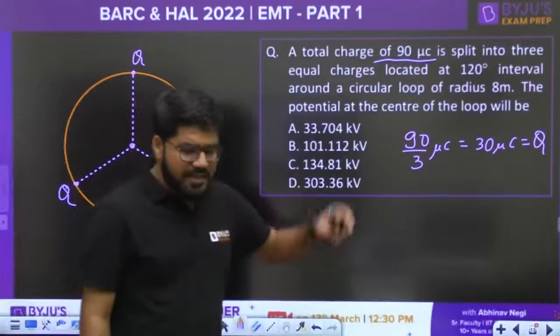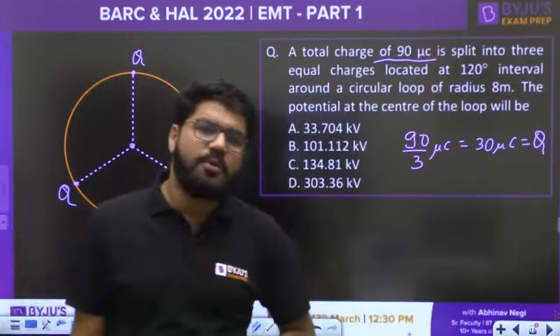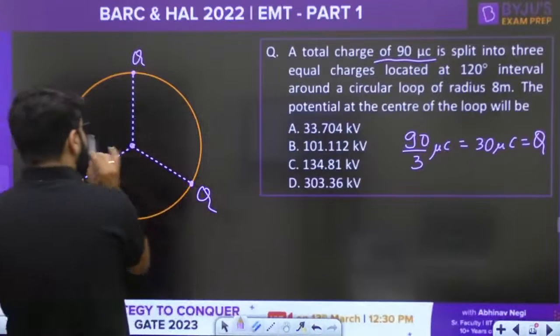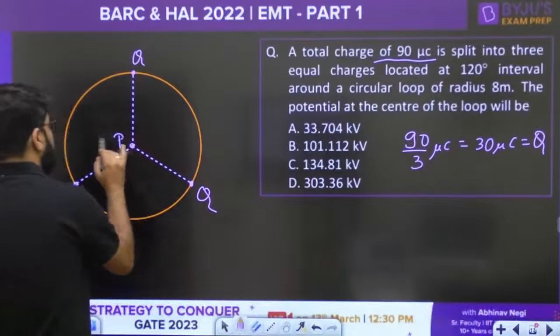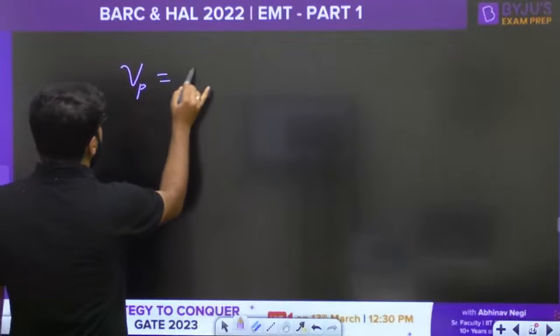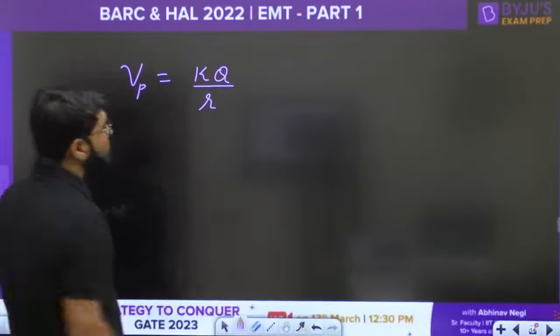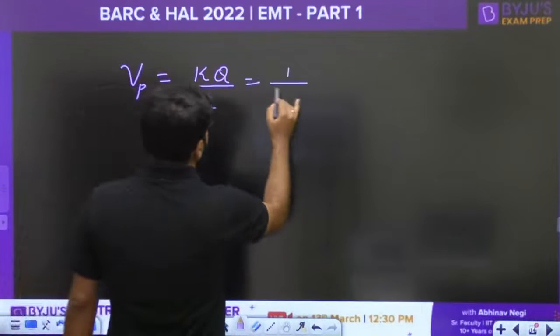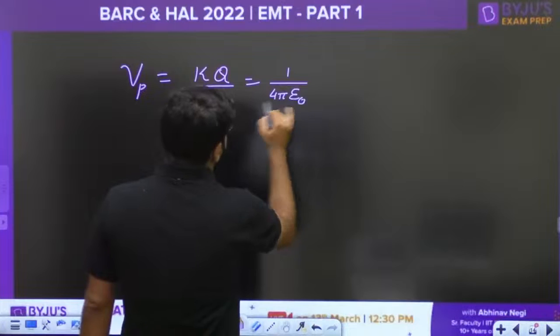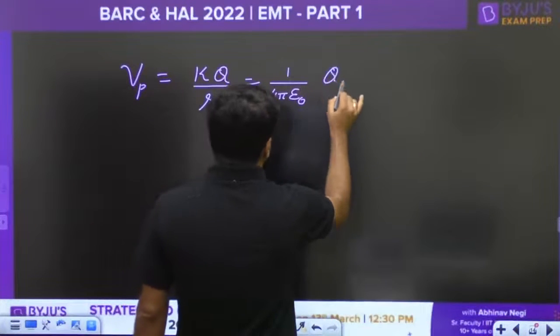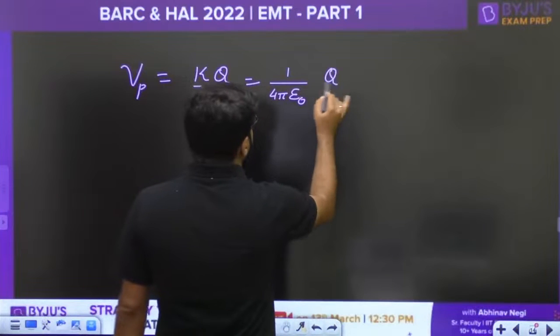We want the potential at the center of the loop. So what is the formula for the potential, guys? Potential due to a point charge at any point P. Because potential is a scalar quantity, it is simply given by the formula KQ divided by R, where K is 1/4 pi epsilon naught. Nothing is mentioned other than free space, so epsilon is epsilon naught.